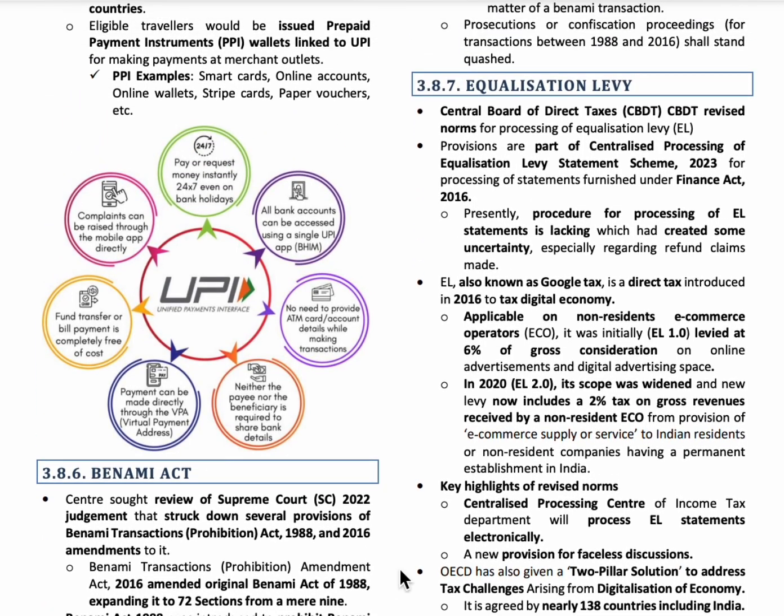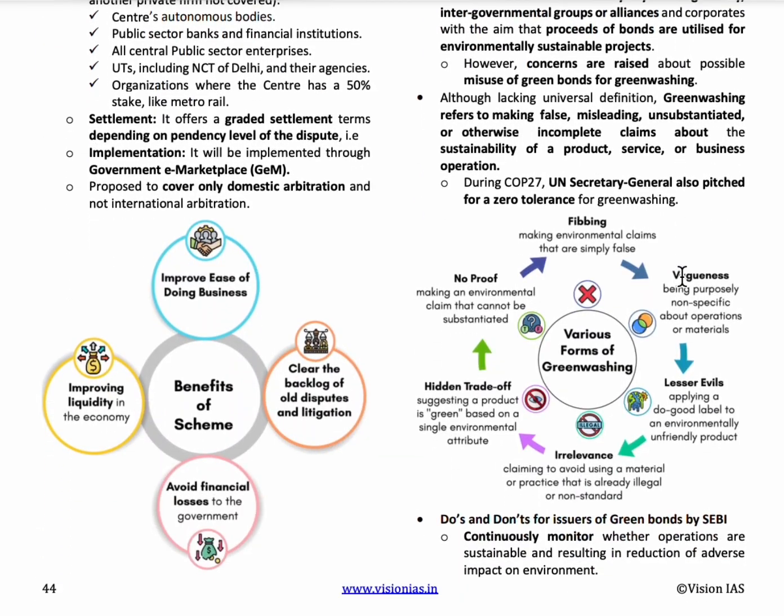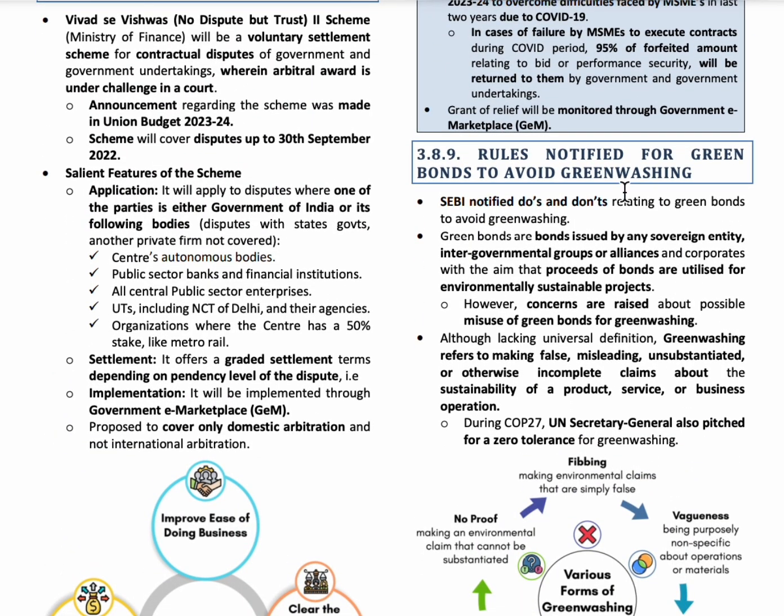The next topic is equalization levy. Equalization levy is also called Google tax. It is a direct tax introduced in 2016 to tax the digital economy. The next topic is rules notified for green bonds to avoid greenwashing. Greenwashing is the act of making false or misleading statements about the environmental benefits of a product. SEBI has notified the do's and don'ts relating to green bonds to avoid greenwashing.